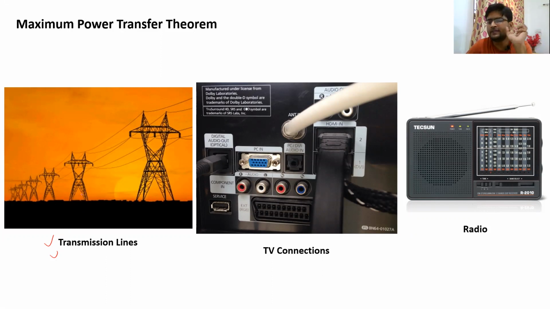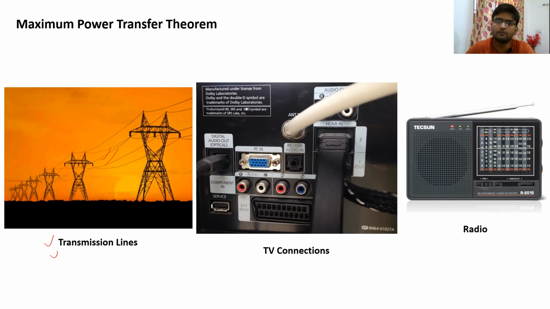So if there is a mismatch between these transmission lines and the electricity generator station, then there will not be the maximum power transfer of that electricity power to these transmission lines, and so the efficiency will be less. So all you would like is that the maximum power from the electricity power generation point is transferred through these transmission lines.